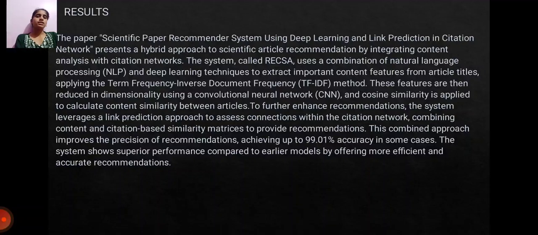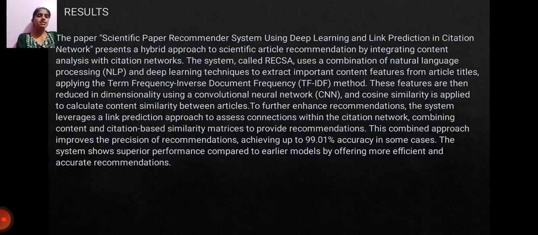The scientific paper recommender system using deep learning and link prediction in citation network presents a hybrid approach to scientific article recommendation by integrating content analysis with citation networks. The system, called RECSA, uses a combination of natural language processing and deep learning techniques to extract important content features from article titles, applying the term frequency inverse document frequency method. These features are then used to calculate content similarity between articles.